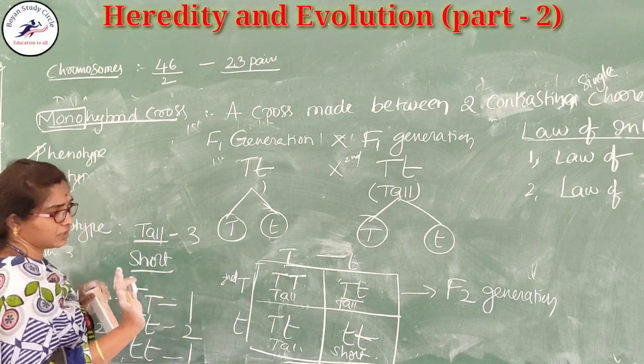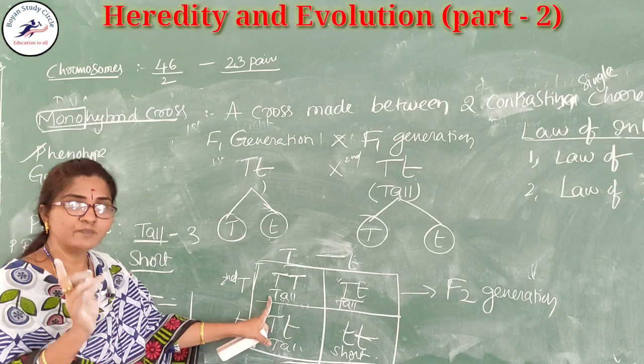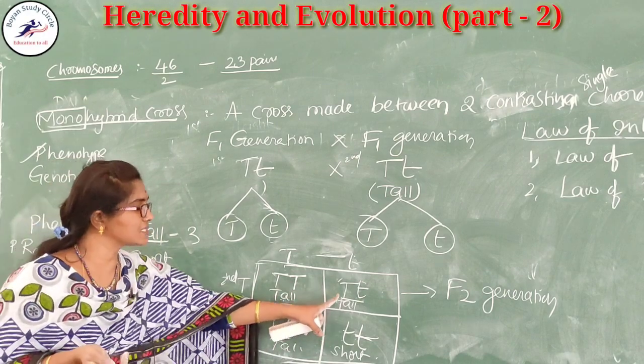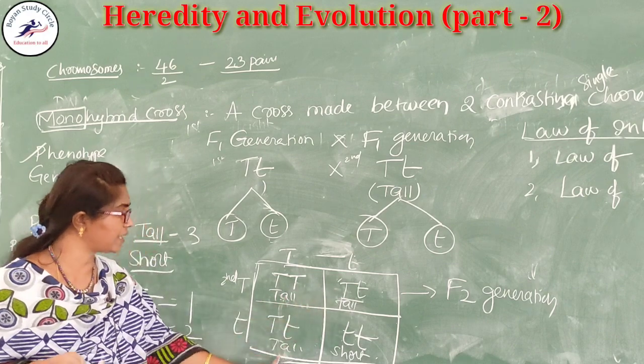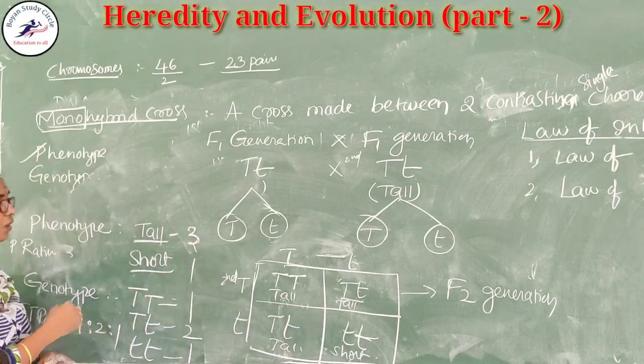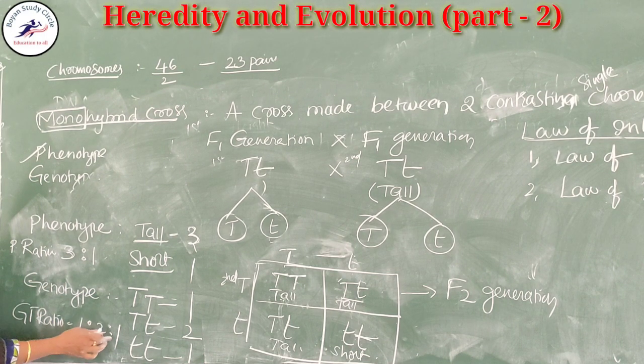So, don't look at the genotype, only observe the visible character, that is a tall character. 1, 2 and 3, so 3 talls are present. How many shorts are present? Only 1. So the phenotypic ratio of the monohybrid cross is 3:1 and the genotypic ratio is 1:2:1. Okay, children?